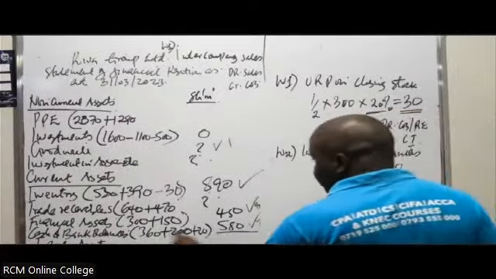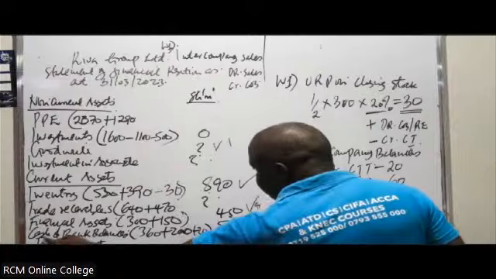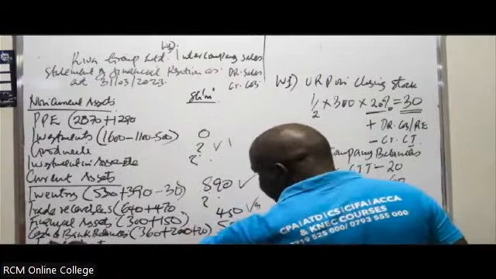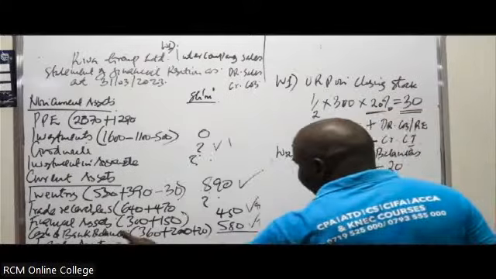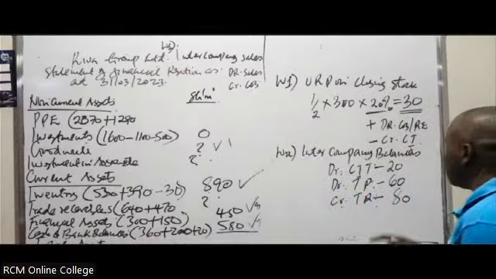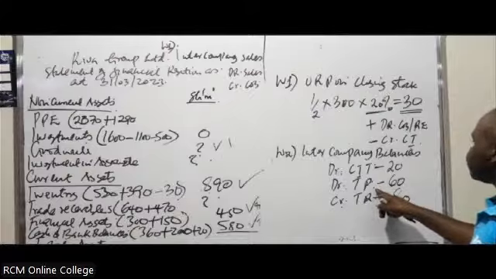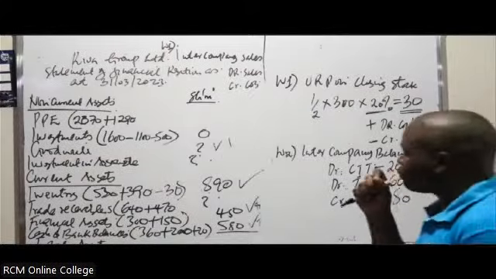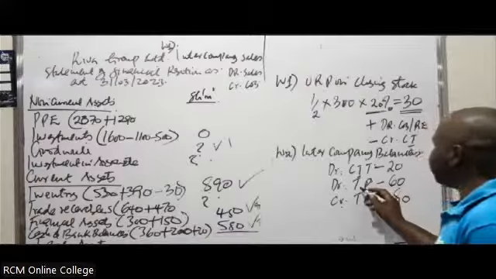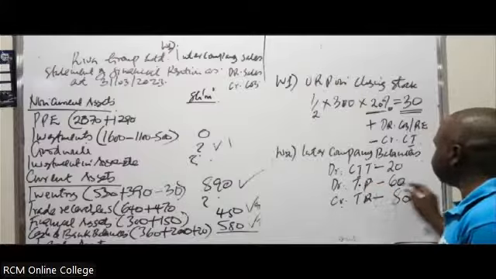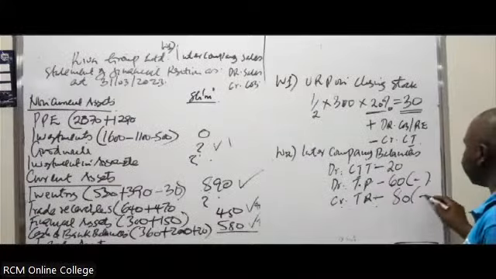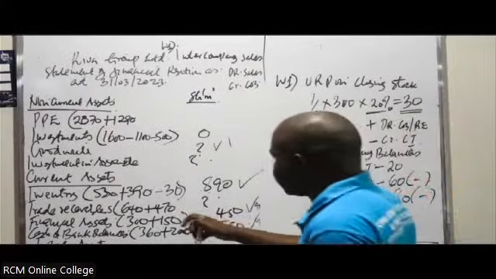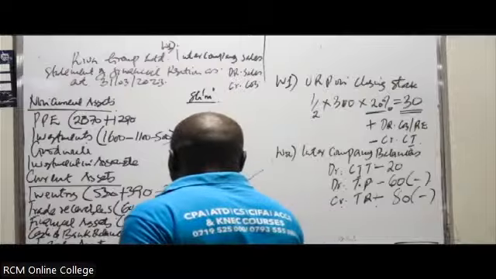Alternatively, you can add a different item here. You just close these ones and put a different item, cash in transit 20. But you can also add it to the cash and bank balances. Then you've already been able to know how you're going to treat the trade payables. Go to the statement of financial position, deduct. When you're debiting trade payables, it means you are deducting. When you are crediting trade receivables, it means you're having to deduct. So in our trade receivables here, we need to deduct a figure of 80.